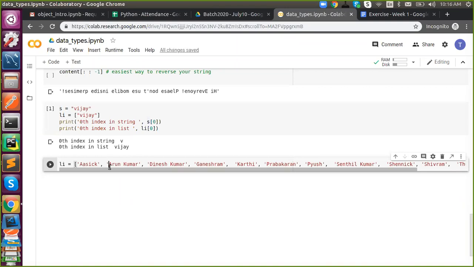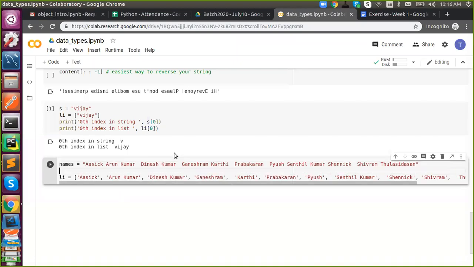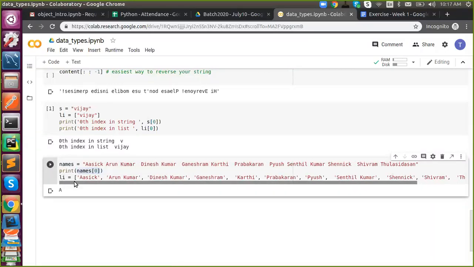Say, for example, if you want to hold all the names, just say names and put them inside quotes. You can paste, and it will work. But here you won't be able to access each and every name, right? If you say names of 0, you will get only A, not a complete name. You get a single character, because in a string we can store each and every character in an index. But if you want to keep a complete object, we are supposed to use a list.